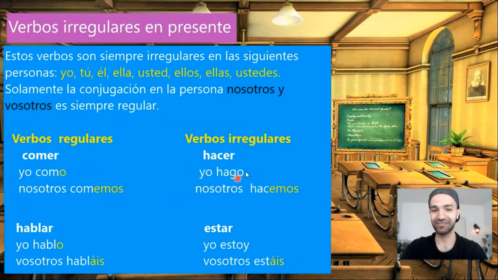So as you notice here, hacer, yo hago, it's irregular. But nosotros hacemos, it's regular. Hacer ends in -er, so nosotros hacemos. They will have the same endings. Estar ends in -ar, so vosotros estáis, with the same endings. Vosotros habláis, vosotros estáis, nosotros comemos, nosotros hacemos. So, in nosotros and vosotros, all the verbs are regular.